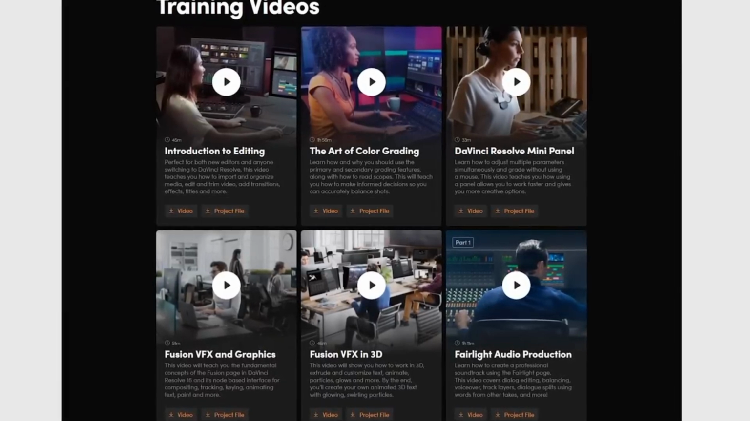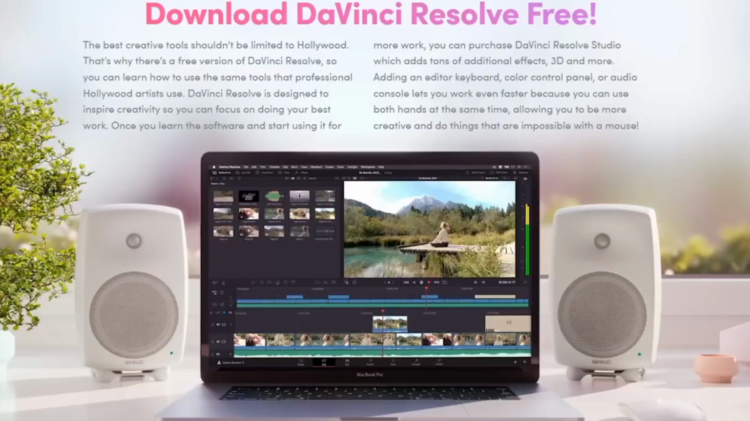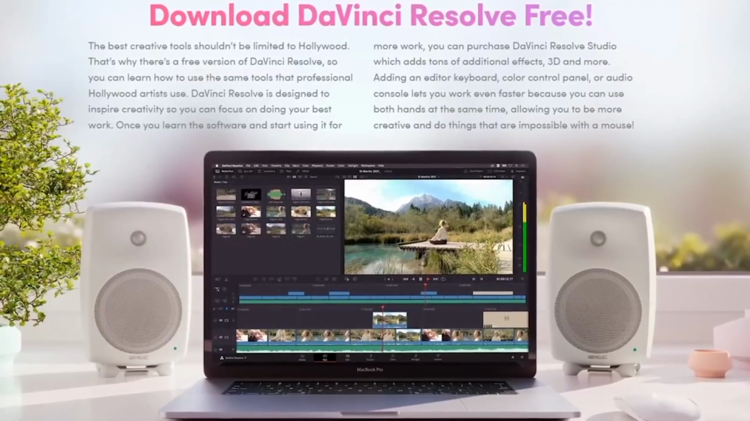Its extensive features, combined with a user-friendly interface, make DaVinci Resolve a powerful and versatile tool for creating high-quality video content.